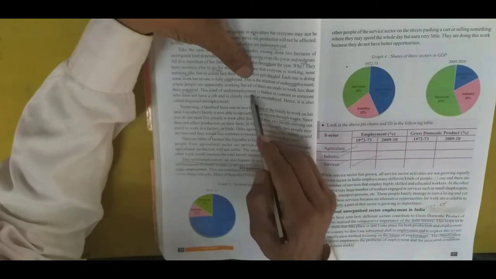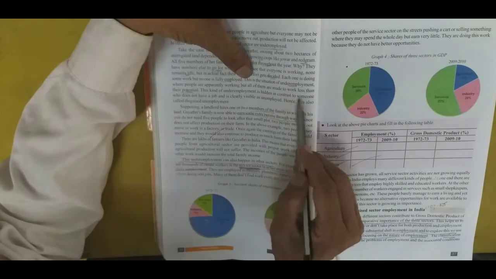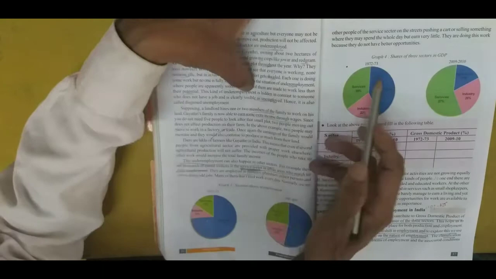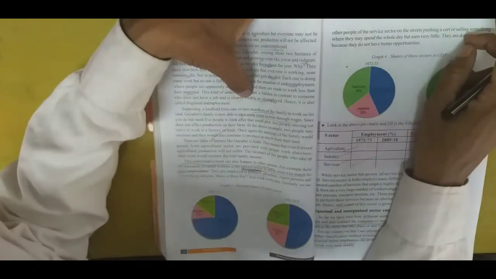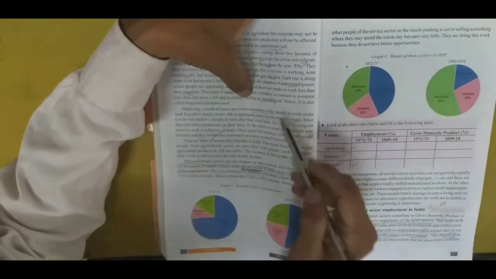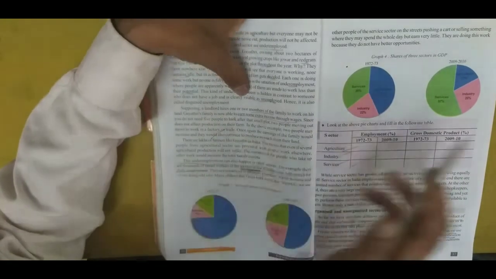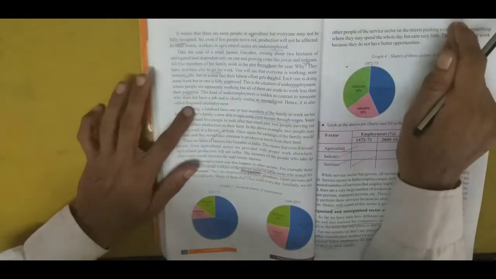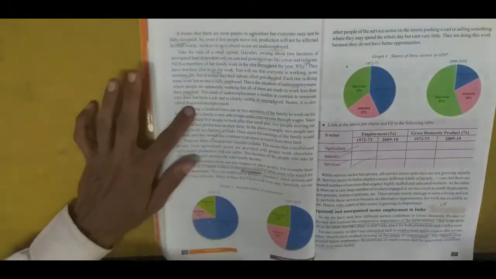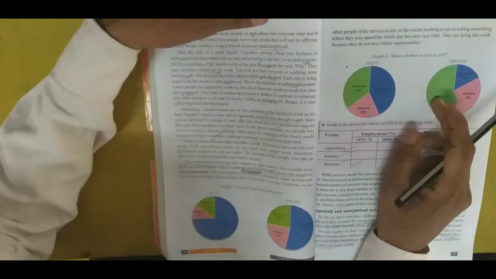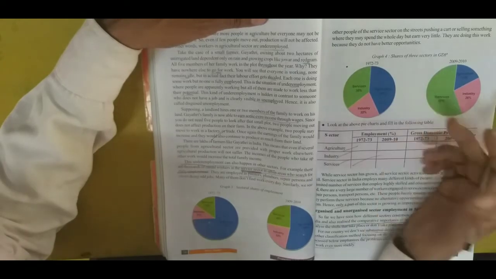This kind of unemployment is hidden, in contrast to someone who does not have a job and is clearly visible as unemployed. A person who hasn't a job comes under unemployed. Hence, this is also called disguised unemployment. We saw the example of Gayatri and her family members standing together and working on the land, but even though they are all working, it is not sufficient for them.